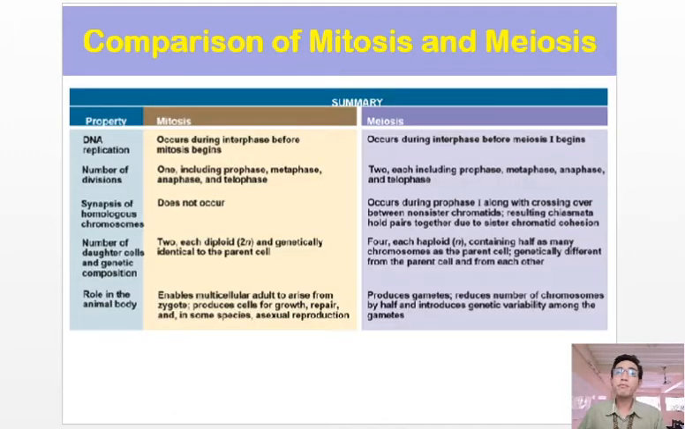We can also compare mitosis and meiosis in different aspects, such as the occurrence of the DNA replication, the number of divisions present, the presence of synapses for the homologous chromosomes, the number of daughter cells, as well as the composition of the genetic material, and lastly, the role in the animal body.